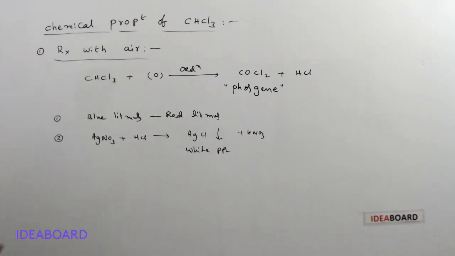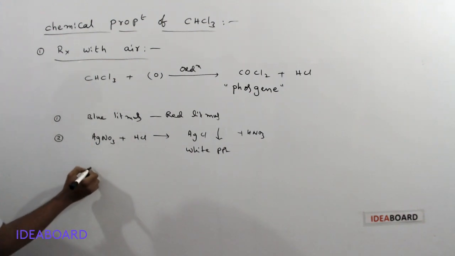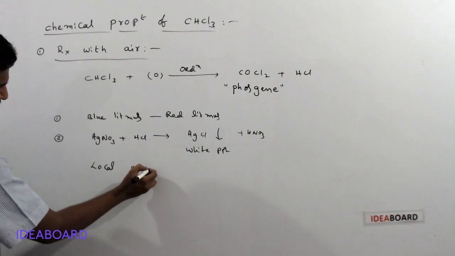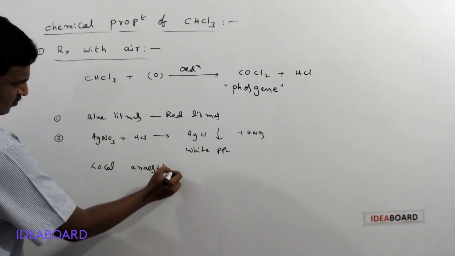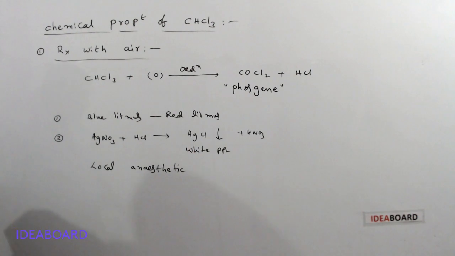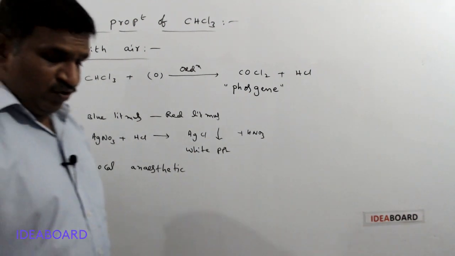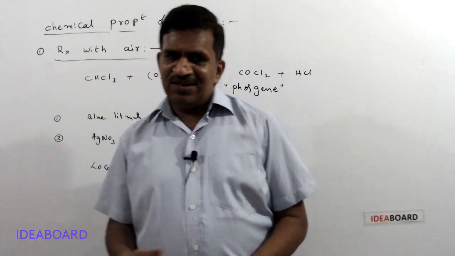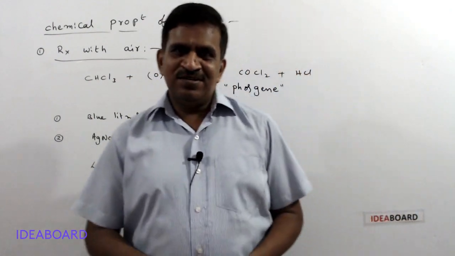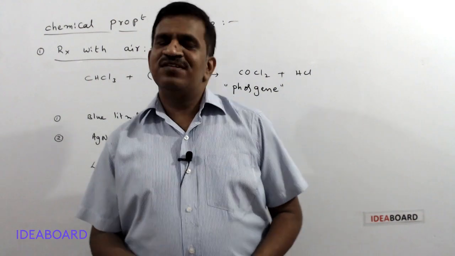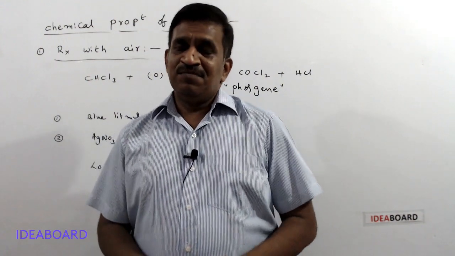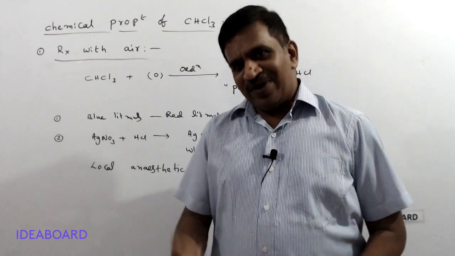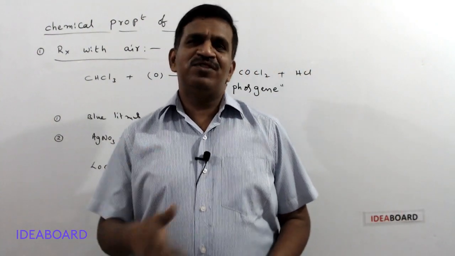So, generally chloroform is used as a local anesthetic. So it is used as an anesthesia. In olden days, it was administered before surgery by the doctors. Generally, doctors feared that after doing surgery the patient may die. But even before surgery, some patients were dying. Why were those patients dying even without surgery?